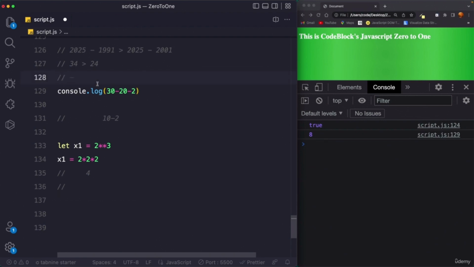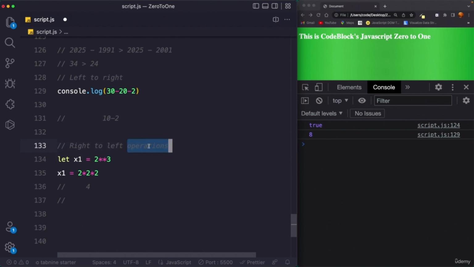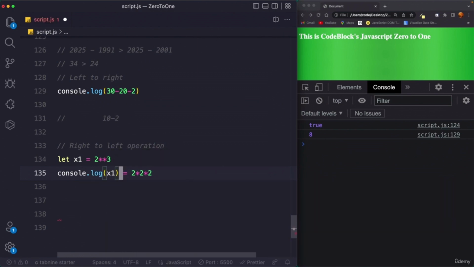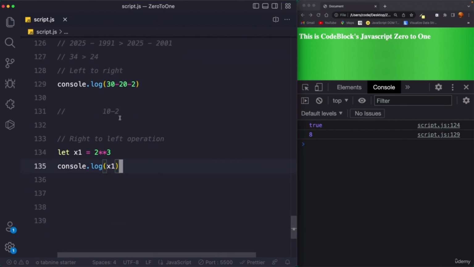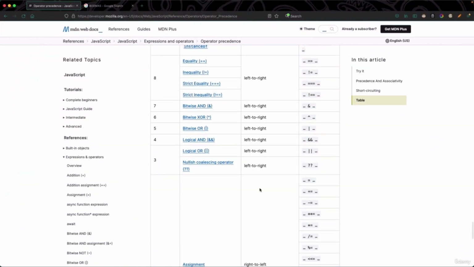So here I can write left to right operation, and then here I can say right to left operations. And trust me, these are very important for you to know. Okay, so that's why I'm putting emphasis over it. So actually let's just keep it to console.log x1, that's it, and we will get the output anyway. Now, one more thing I want to show you is that if you navigate a little down, I will show you the real use case.